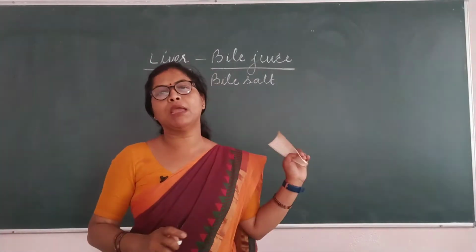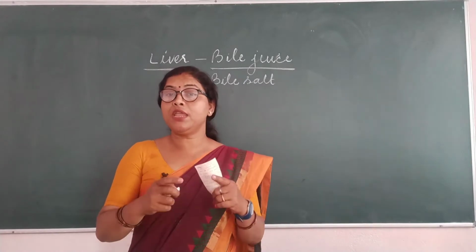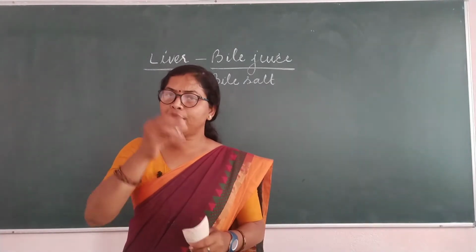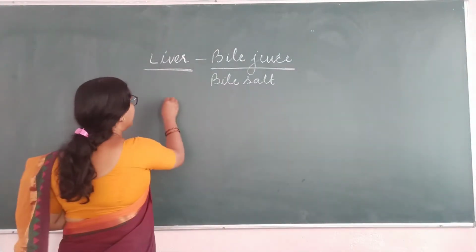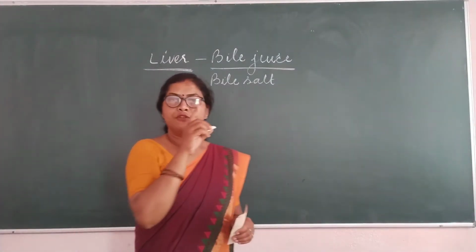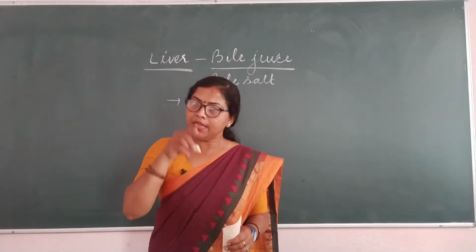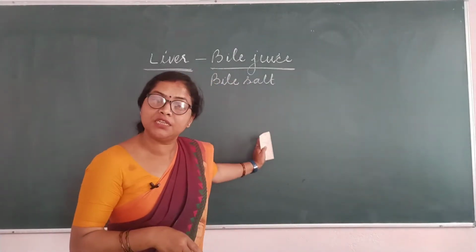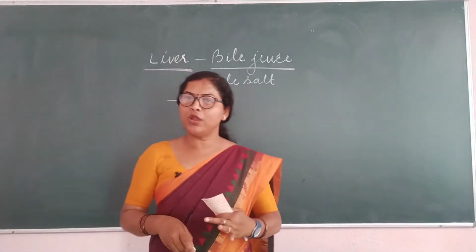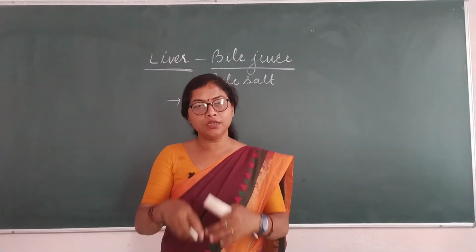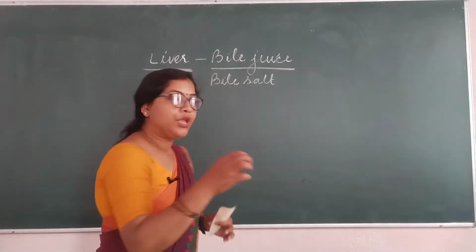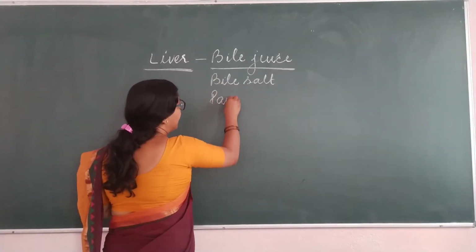So the question may come like this: what is secreted by liver? For 1 mark, bile juice. But they may ask you for 2 marks, write the functions of bile juice. So don't forget to write, when the food comes from stomach to small intestine, here only bile juice gets mixed with the food. So what kind of food has come? Acidic food. Acidic food has come to the small intestine.